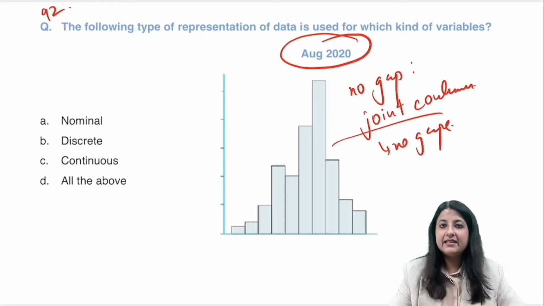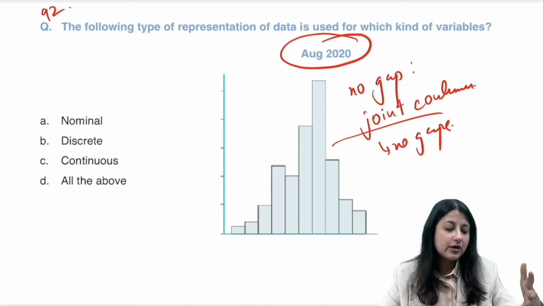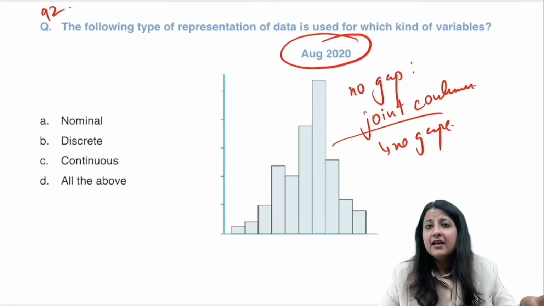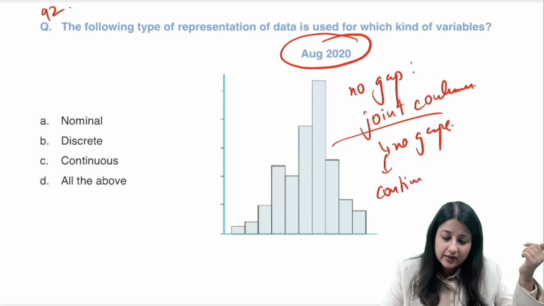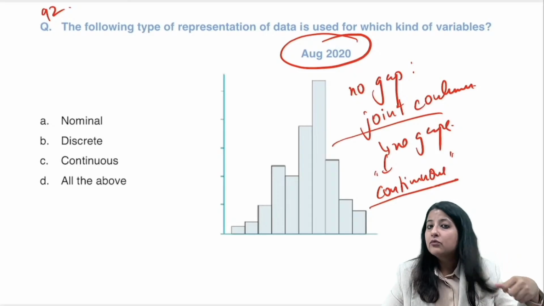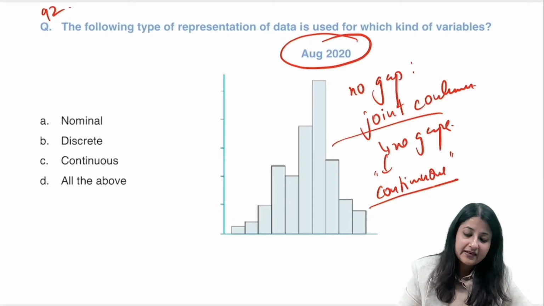No gap means हिंदी में अगर बोले कि कोई गैप नहीं है, no gap मतलब का क्या हो गया इसका? लगातार. लगातार का इंग्लिश क्या होता है? लगातार का इंग्लिश होता है continuous, okay. There is no gap, so it is लगातार. So what is the meaning of that? Continuous, okay. So which type of data is it used to represent, everybody?